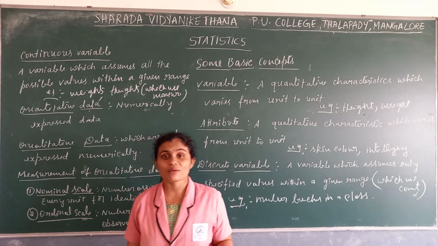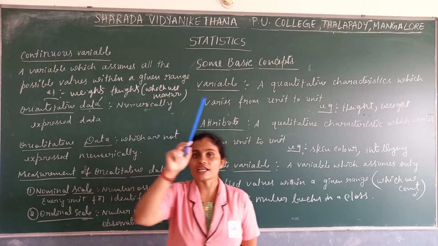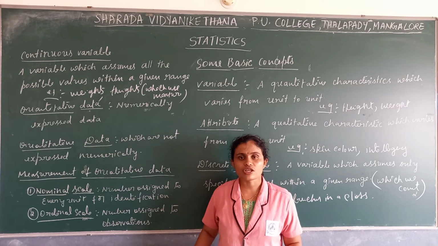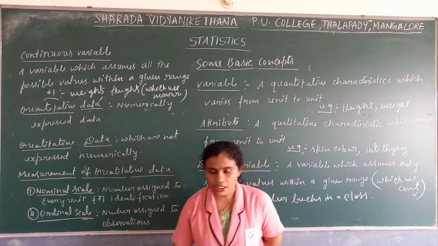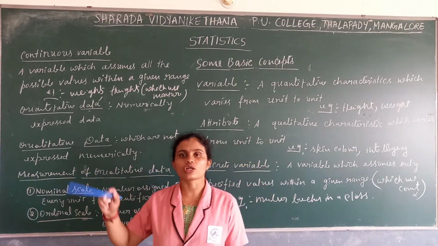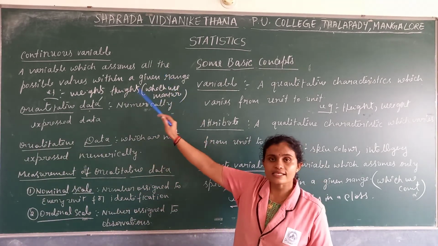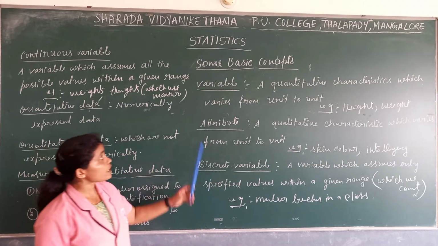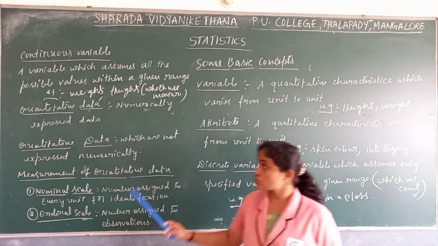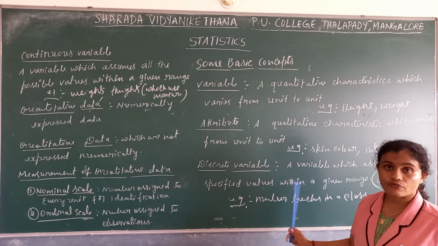And a continuous variable means which we are not counting, which we are measuring. Heights, we do not count a person's height as 1, 2, 3, 4. We measure. There is a certain measurement through which we measure. And for weight also, there is a device in order to measure it. We are not counting anybody's heights or weights. So which we measure, that is a continuous variable, and which we count, that is a discrete variable.